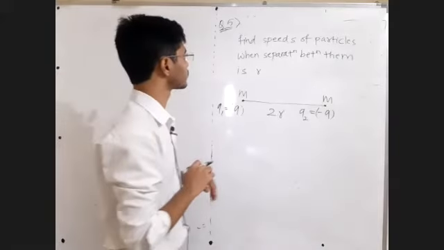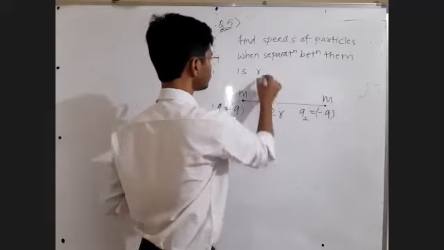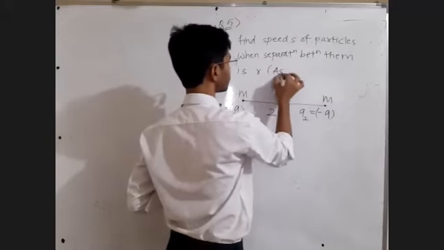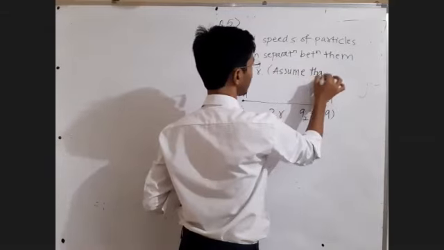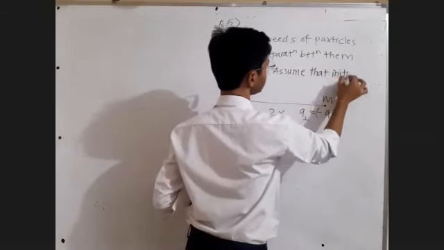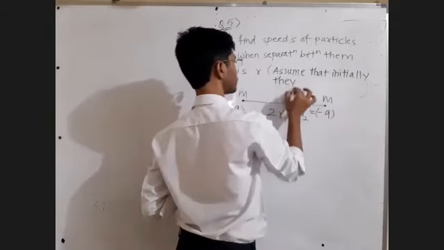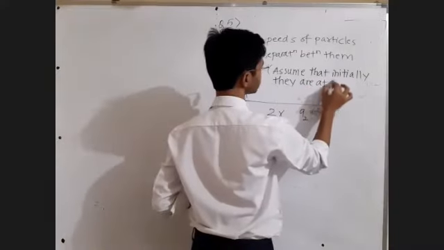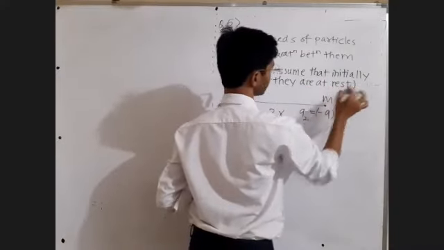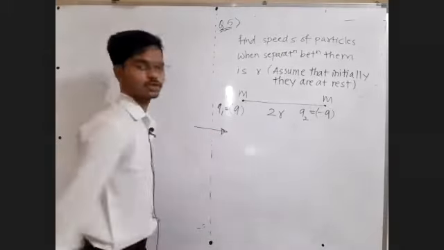Okay, sir. When the separation between them is r, and write down, assume that initially they are at rest. Fine. So here we can use conservation of energy.